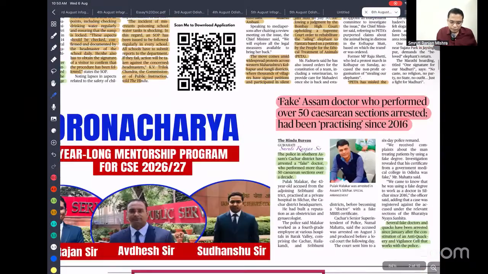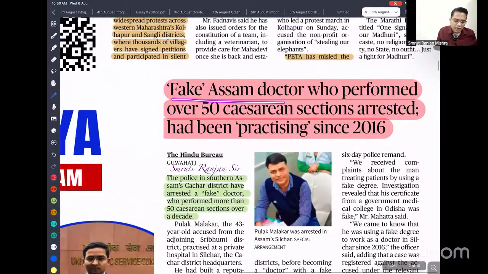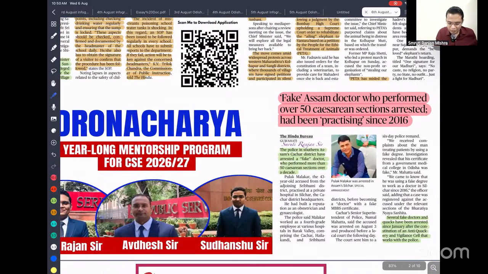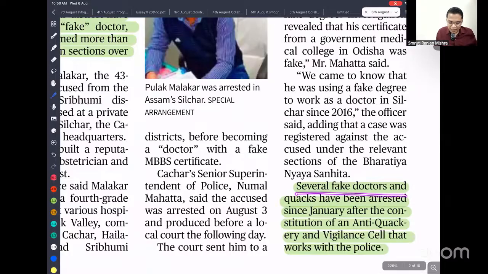Okay, let's see, next is: fake Assam doctor who performed over 50 C-sections arrested, has been practicing since 2016. So this is not an isolated incident. In India, you can find so many quacks, those who don't have experience in the medical field but are practicing as doctors and even doing surgery. So you can understand what kind of problem people are going to suffer. Several fake doctors and quacks, quacks meaning fake doctors, have been arrested since January after the constitution of an anti-quackery and vigilance cell that works